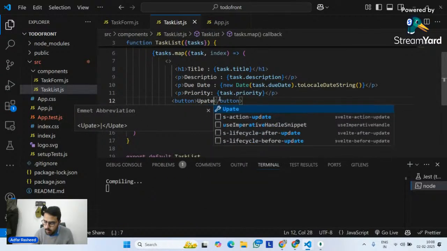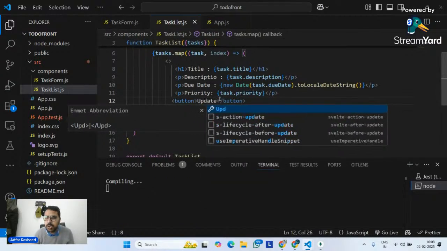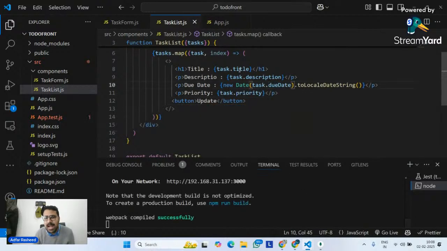Right now, if you look at this particular task which we have, I am displaying the title, the description, and the due date. But at the same time, if you look at this update, what am I going to update according to what we discussed in yesterday's class? We can update completed, whether it's completed or not right now.